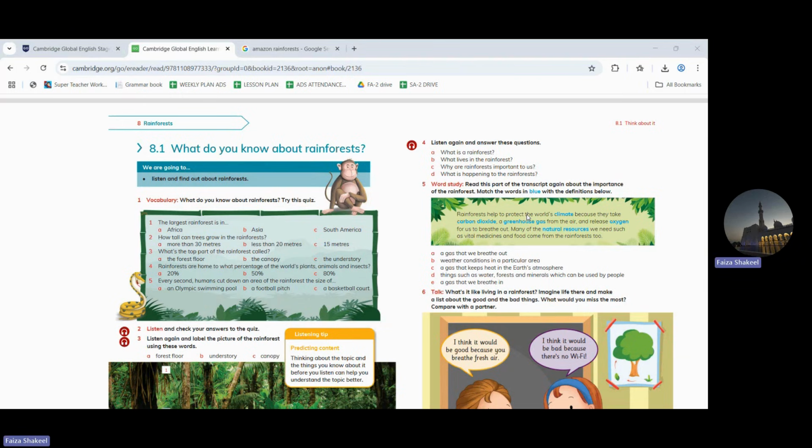And then what else? What else is the problem? Why is it in danger? Yes, very good. Tell me. We finished pollution. We finished cutting down of trees. Yes, animal hunting also. Very good. All of these are the reasons for danger in rainforests. The rainforests are facing such kind of danger.